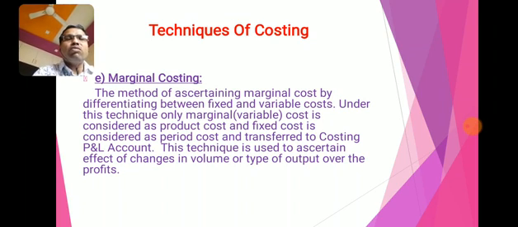It is a very useful technique in decision making: what type of product should be extended in our firm, what type of product should be discontinued in our company, make or buy, and so many decisions are taken using the marginal costing technique under cost accounting.